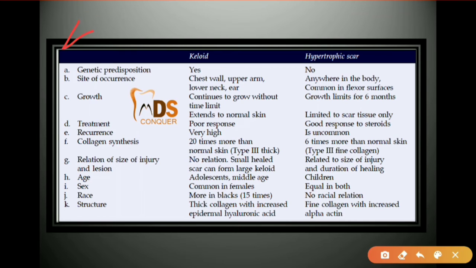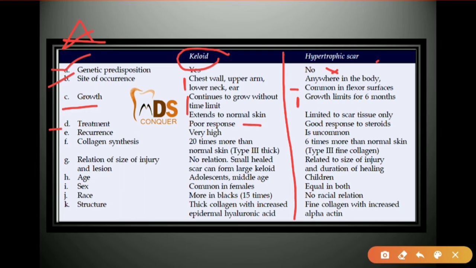This table is very important, which shows the differences between the keloid and the hypertrophic scar. Genetic predisposition you can see only in the keloid, whereas there is no genetic predisposition in the hypertrophic scar. Site of occurrence is the chest wall, upper arm, ear, and lower neck in the case of keloid, whereas the hypertrophic scar occurs everywhere, but most commonly you can see it on the flexor surfaces. Growth of keloid does not have a limit, whereas hypertrophic scar has a limit. That means it can grow only within limits for 6 months of time.